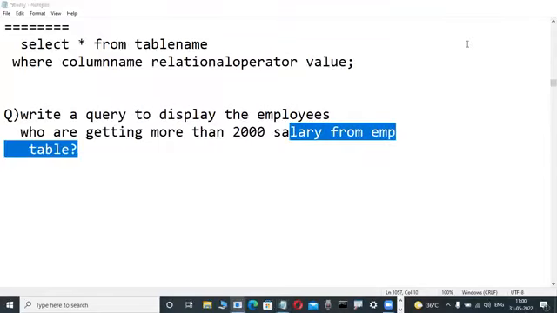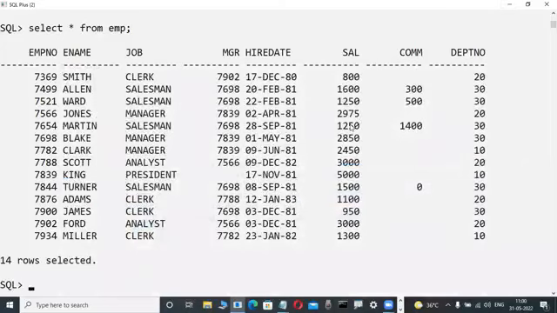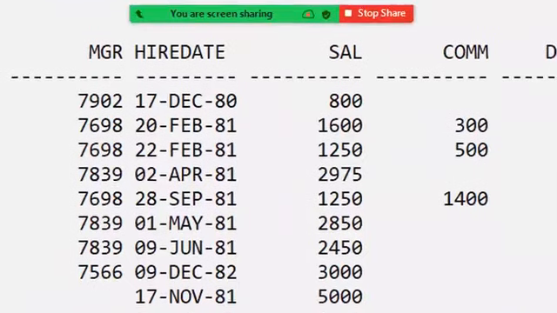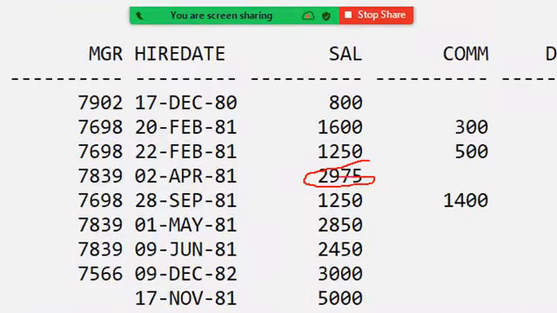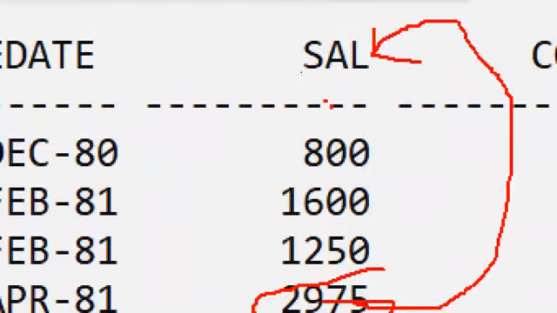Now fast, tell me. What is the first step? In which column is the data available? First you have to check it. 2,000, 3,000 is available in which column? Very good. Sal is a column. Salary is not there, Sal is the column name in the EMP table. Column name is important. First step is finished.